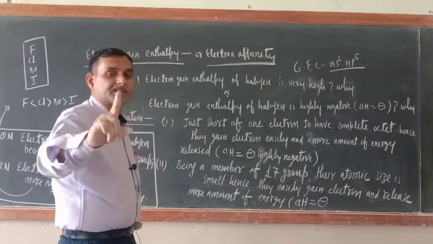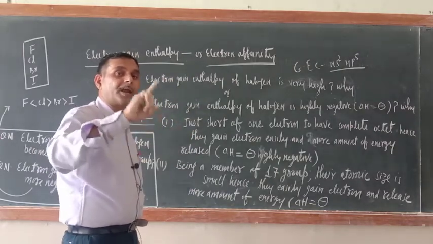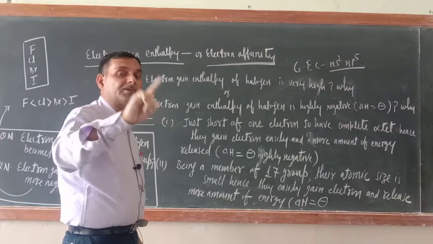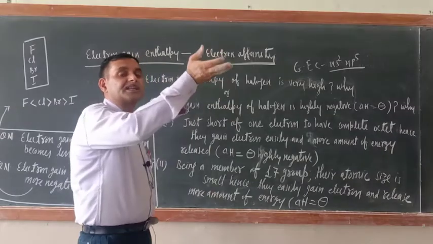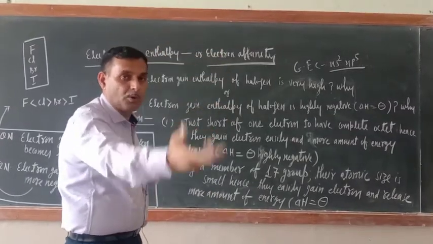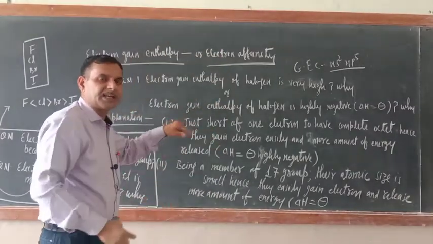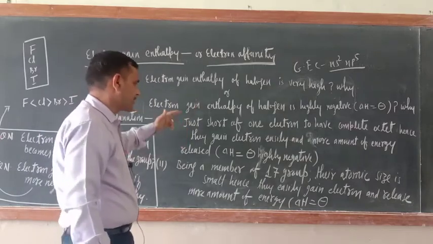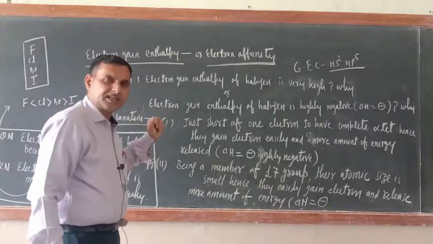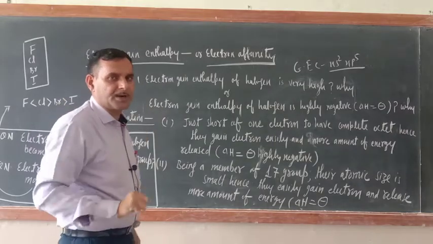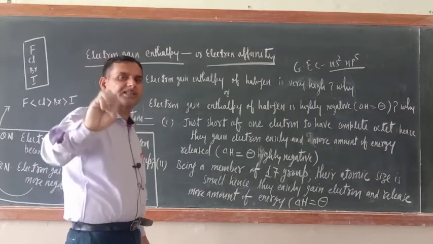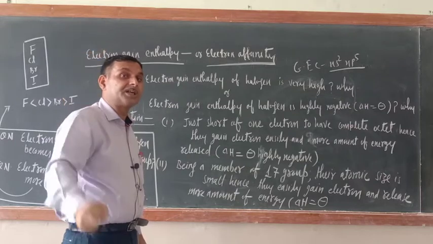This is the first reason to have more negative electron gain enthalpy. More negative means the amount of energy released is more. Okay, means delta H value is more negative. This is the first reason. What is the second reason? Second reason, just see, as we move left to right in the periodic table, atomic size decreases and nuclear charge increases.